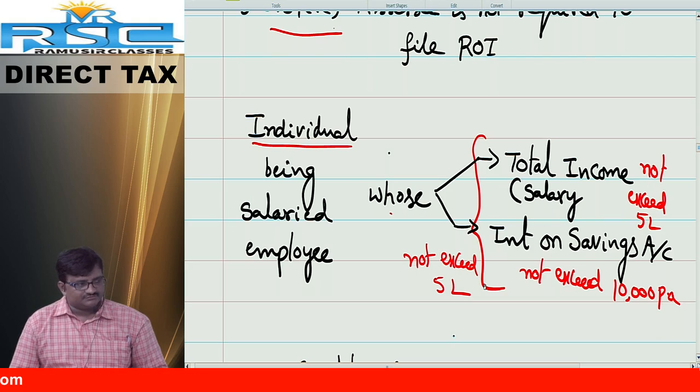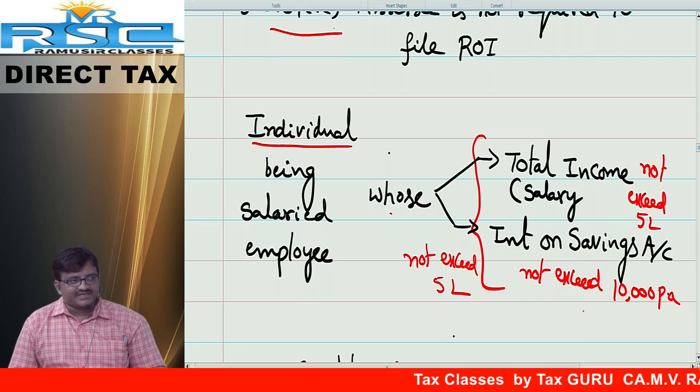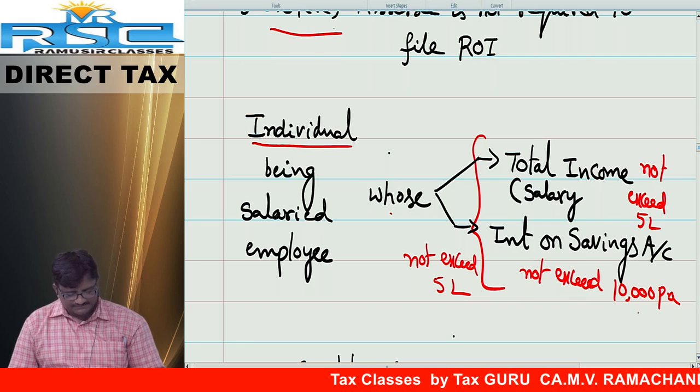And interest on savings bank account does not exceed 10,000 rupees per annum.